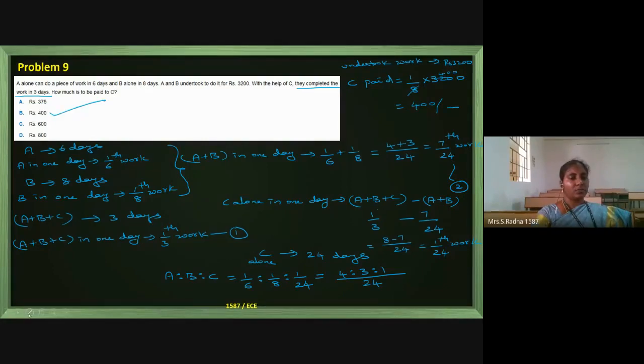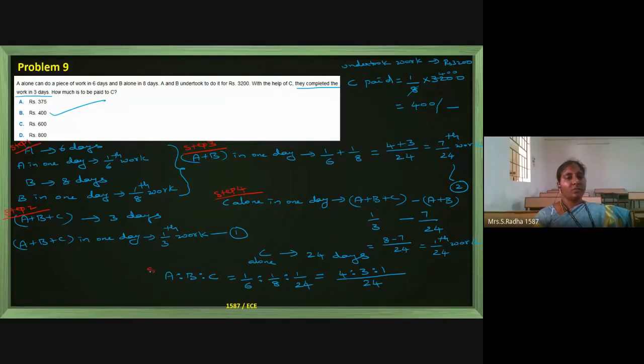Now I will repeat what I have done. In step 1, we know the details of A and B, and we are calculating their individual capacity, how much each is able to work alone. In step 2, A, B, C together work for 3 days and complete the full work, so we find how much they do in one day. In step 3, we calculate how much work A plus B together complete. And in step 4, we subtract and find out C's capacity.